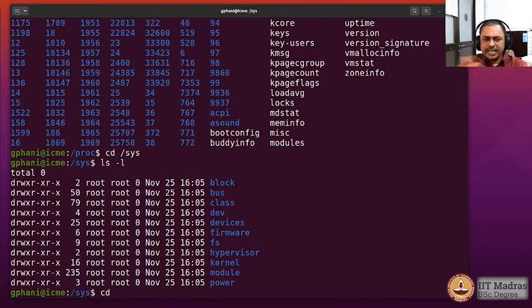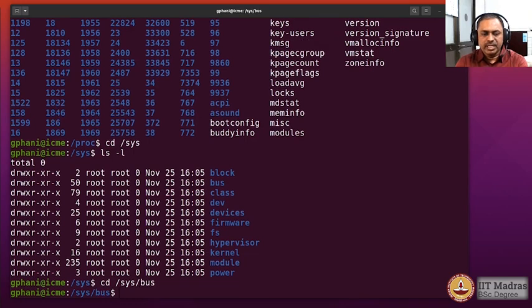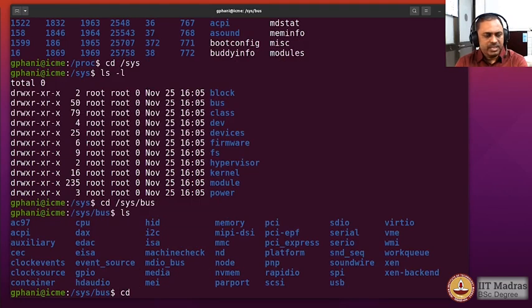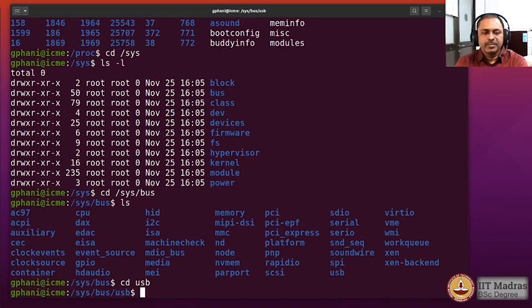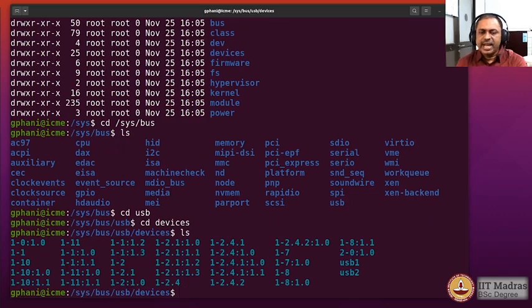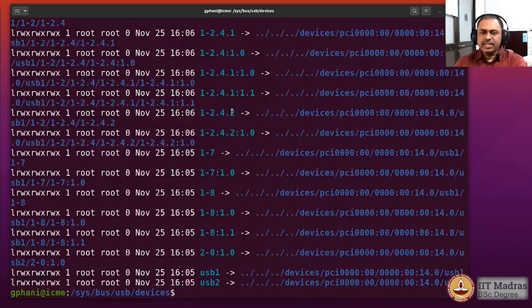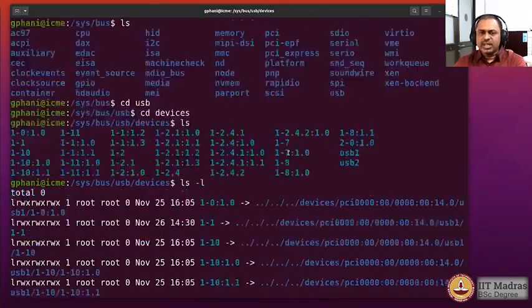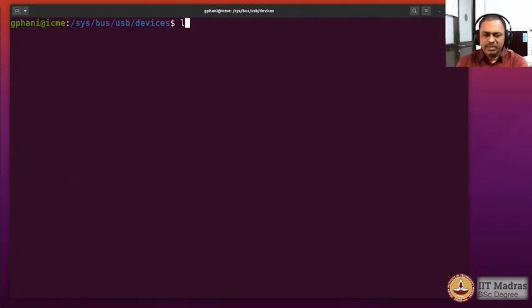So let us go and explore some directory here. So I will go to /sys and then go to the bus folder, and in the bus I will go to USB, and then I will go to devices, and you see that there are some directories or links that are available. So these are all devices that are actually USB type of devices.